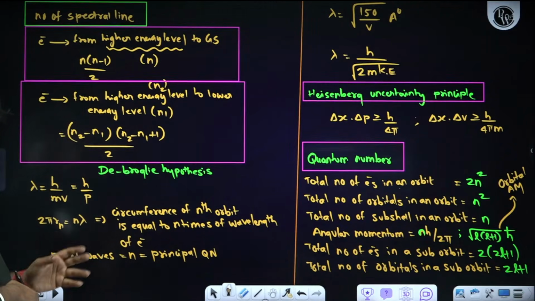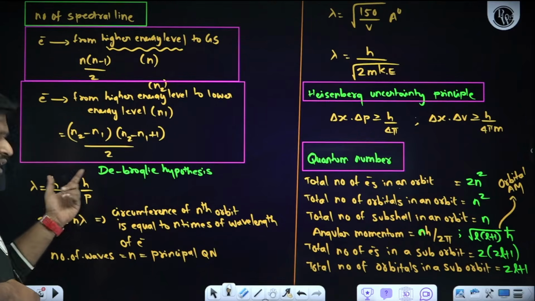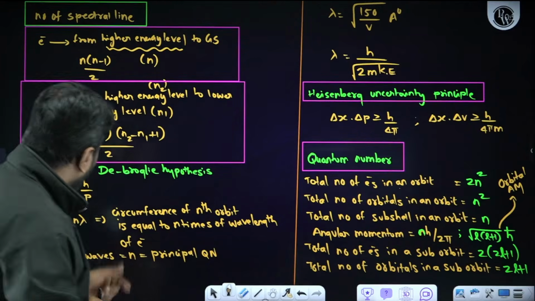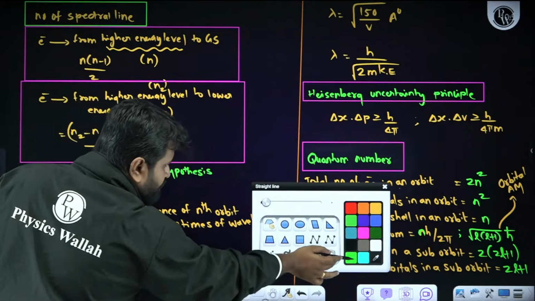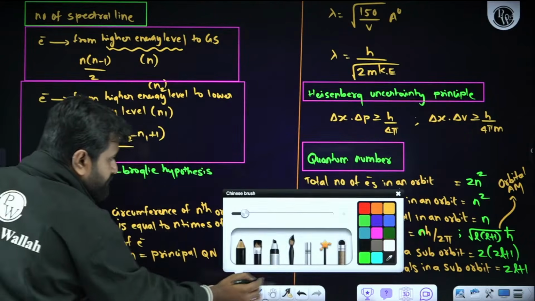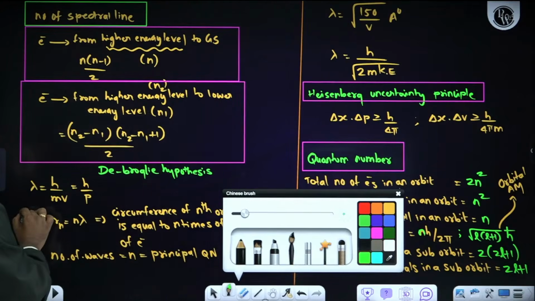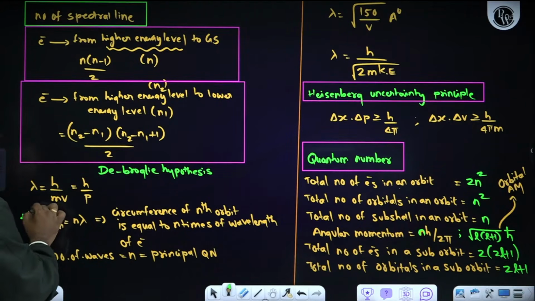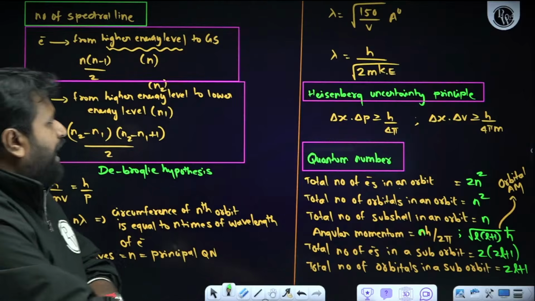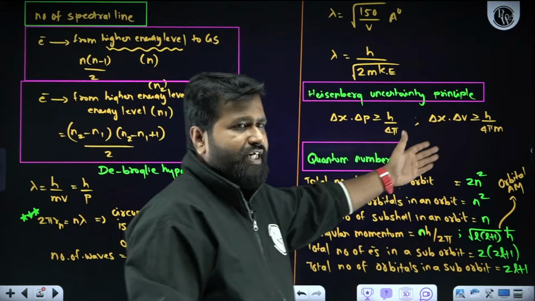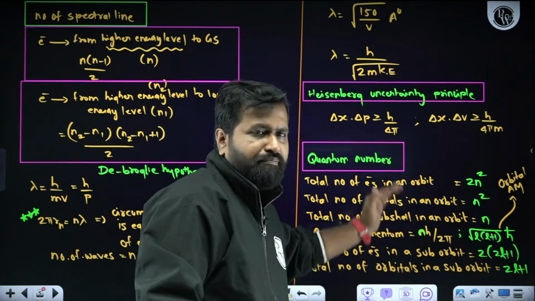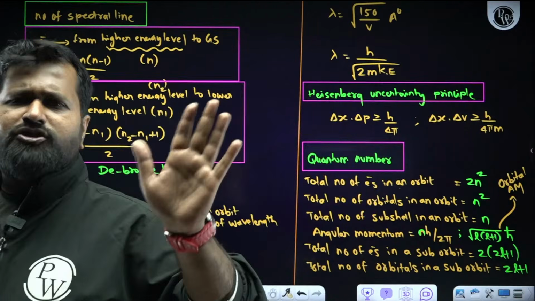De Broglie wavelength is very simple, lambda is equal to h by mv. So these are all the different relations. Don't forget this formula, this is very, very important: 2 pi r is equal to n lambda. Apart from that, Heisenberg uncertainty principle. This is the formula we need to use, followed by quantum numbers. It is clear. Atomic structure is done and dusted.